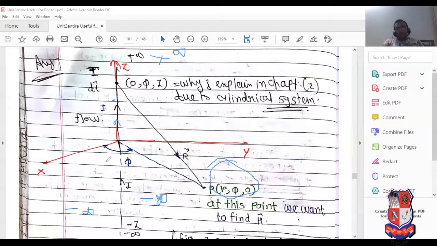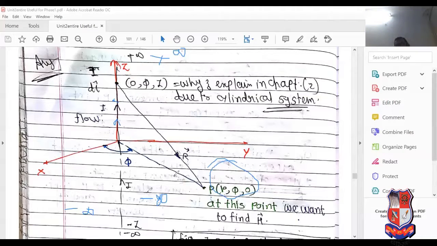So consider here, the point at which we want to find the magnetic field is always taken as perpendicular. Means P point lies in the xy plane, so here r comma phi comma 0. See, this is the most important concept. If P point lies in the xy plane, then which coordinate equals 0? It is the z coordinate.